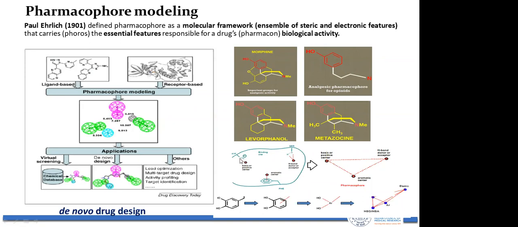You add a basic group here, a hydrogen bond acceptor, a donor group here, then an aromatic center, you can add an aromatic group here. Then you can join them using linkers and design the drug molecule. So if you follow pharmacophore modeling, ligand based or receptor based, you can design drug molecules. It is basically de novo drug designing.